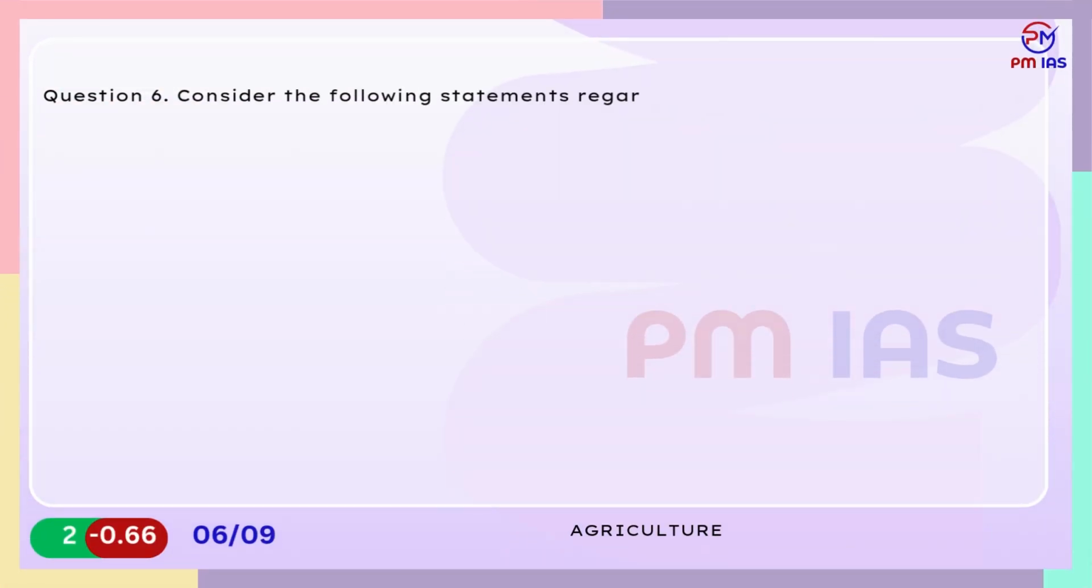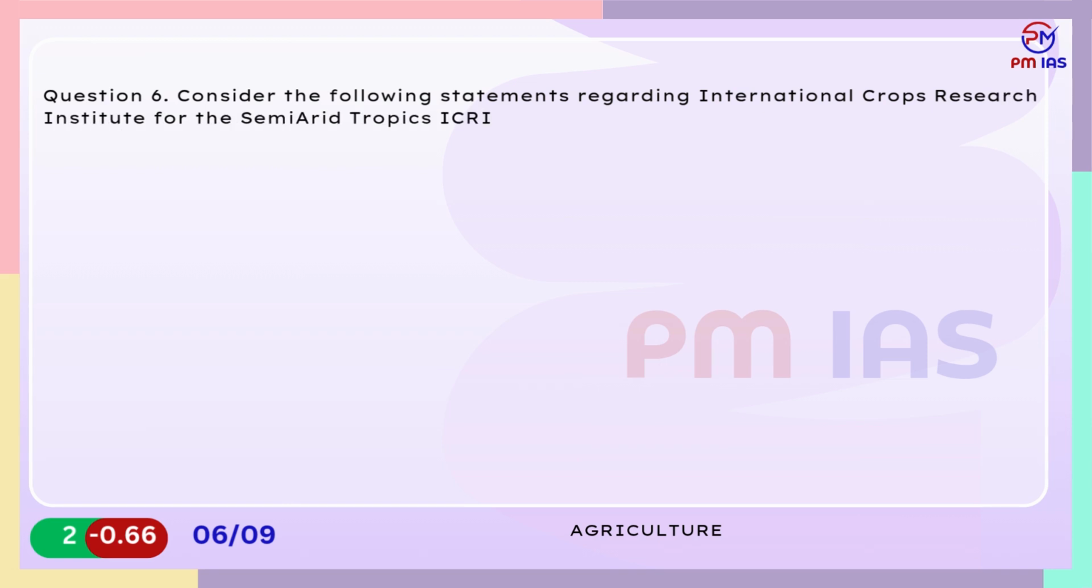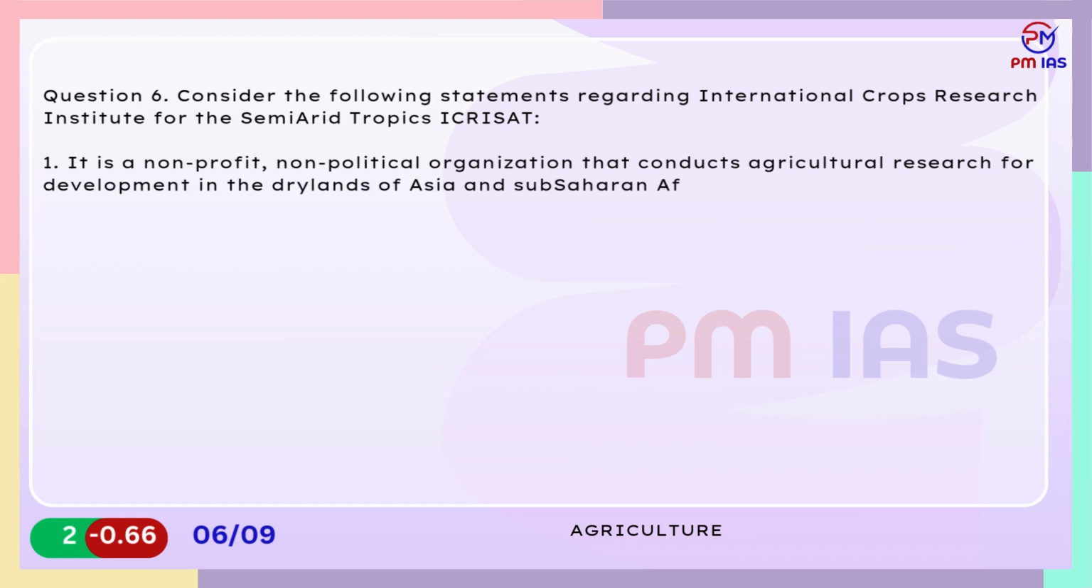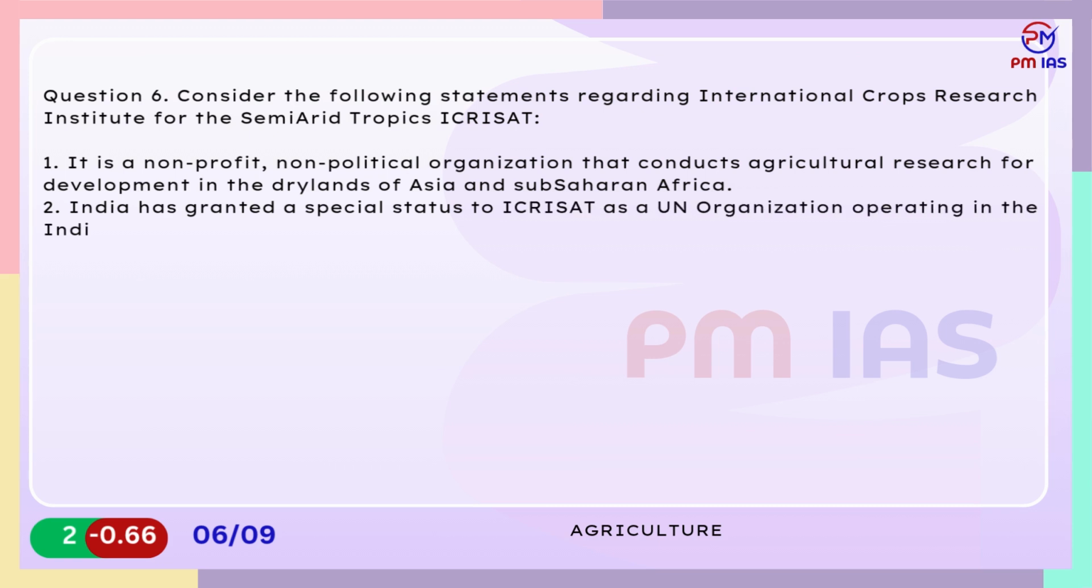Question 6. Consider the following statements regarding International Crops Research Institute for the Semi-Arid Tropics, ICRISAT. 1. It is a non-profit, non-political organization that conducts agricultural research for development in the drylands of Asia and Sub-Saharan Africa. 2. India has granted a special status to ICRISAT as a UN organization operating in the Indian territory, making it eligible for special immunities and tax privileges.